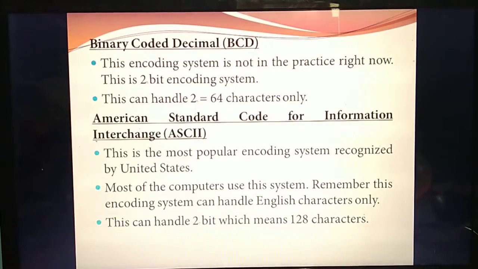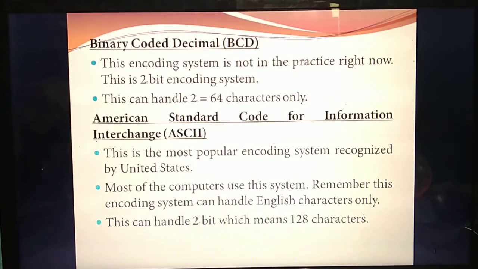So if you use this encoding scheme, you can access only 64 characters. Understand what BCD means? This encoding scheme takes 2 power 6, that means 64 characters only as input. So this encoding scheme is not used now. That's the BCD. Next one is American Standard, very important, ASCII.